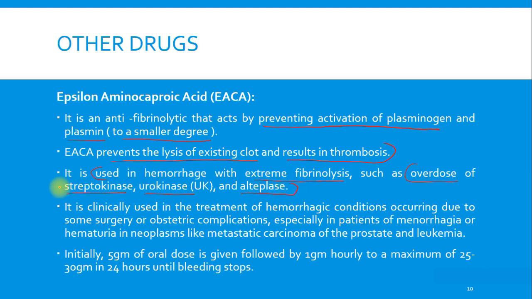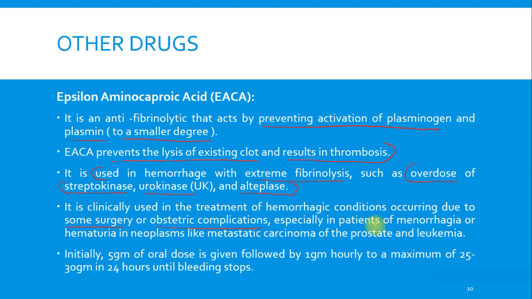All of these three drugs we will be studying in detail in the next chapter, that is fibrinolytics. It is clinically used in treatment of hemorrhagic conditions which occur due to some surgery or obstetric complications, that is complications that occur during the delivery of a newborn.